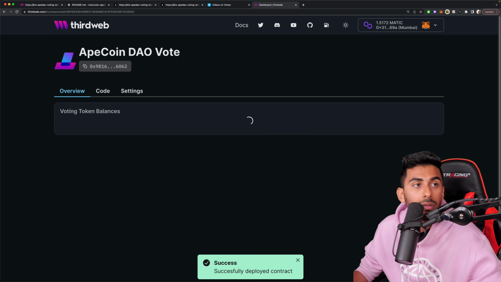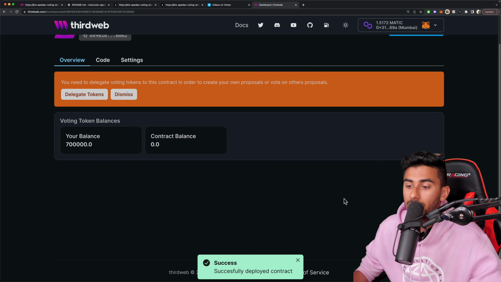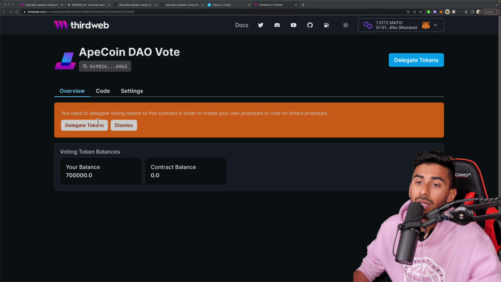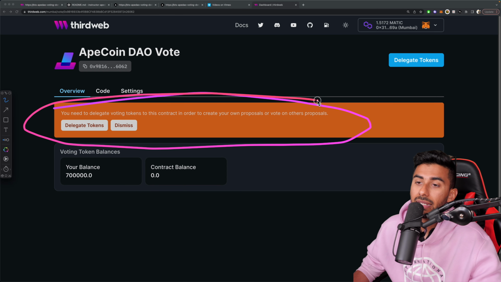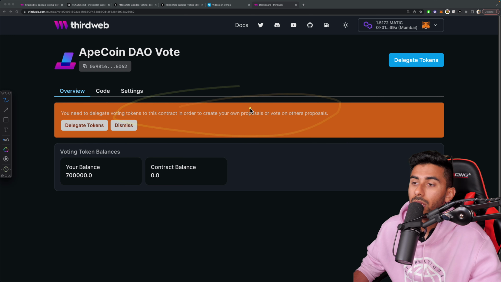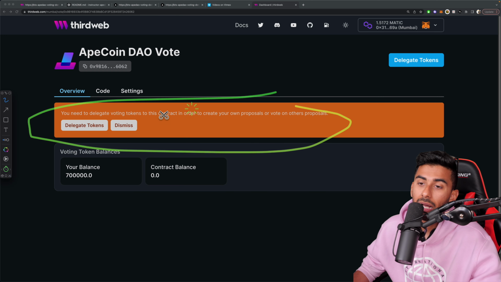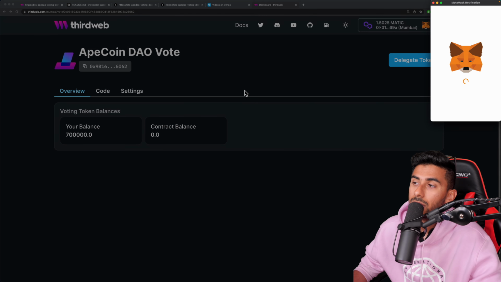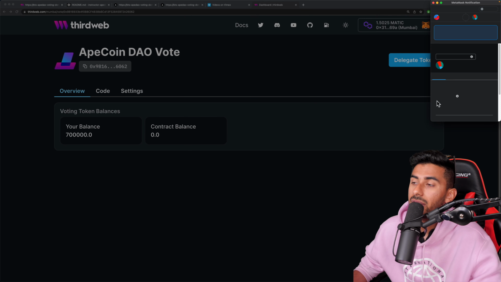All right, there we go. Our contract is successfully deployed, as you can see at the bottom. Now it says, for your voting contract, you're going to need to delegate some tokens, to create your own proposals or vote on other proposals. So I'm going to hit delegate tokens. Then it'll pop this thing up right here, and hit yes.